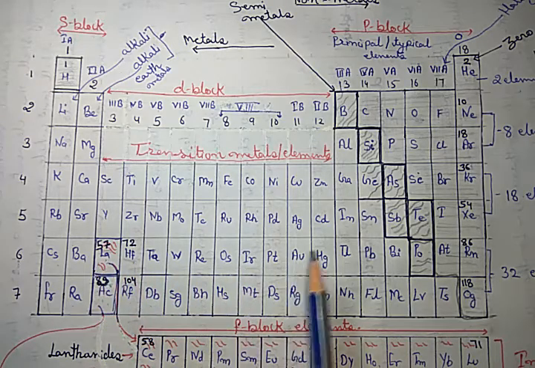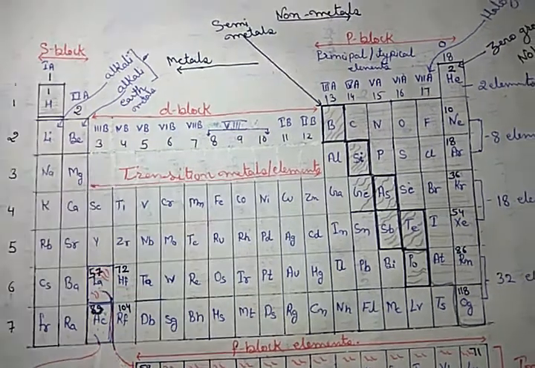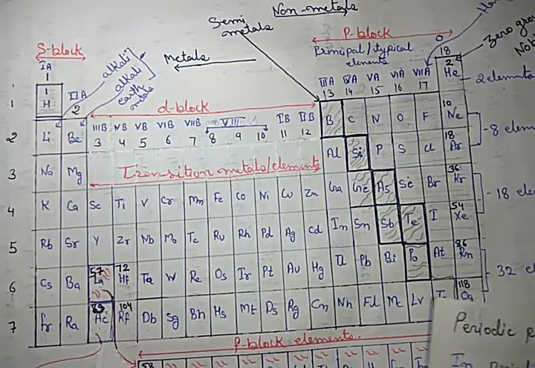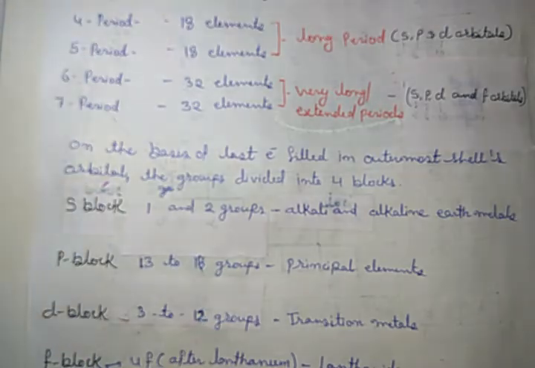Got it? So that is the main composition of the periodic table. Understand? Okay. Now that is all we discussed here.